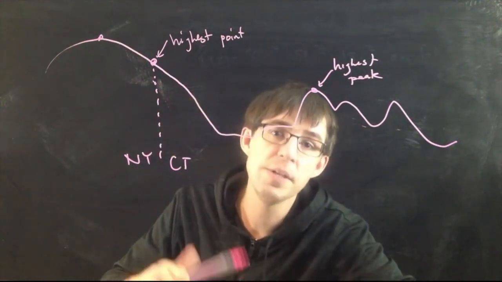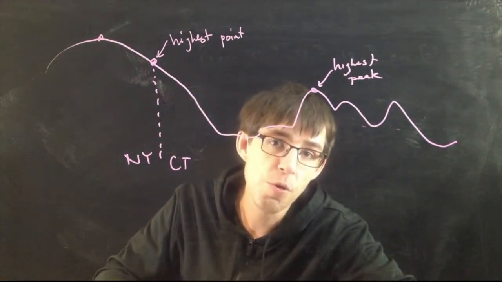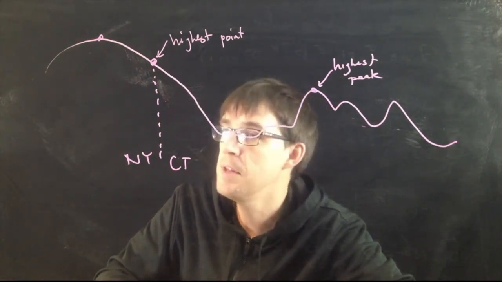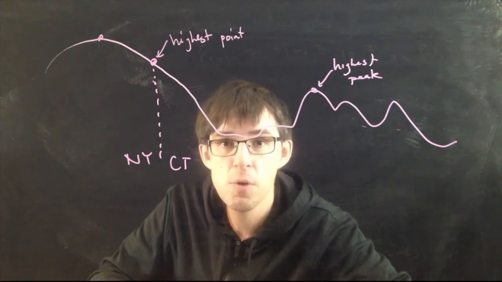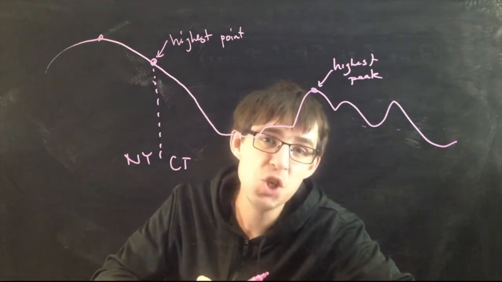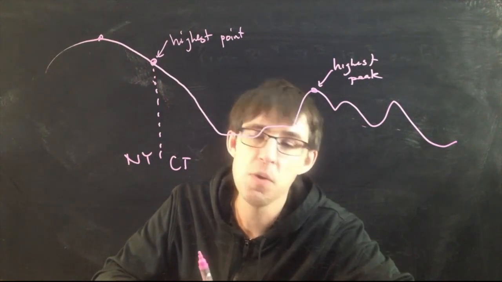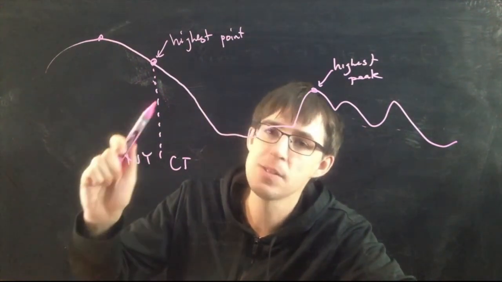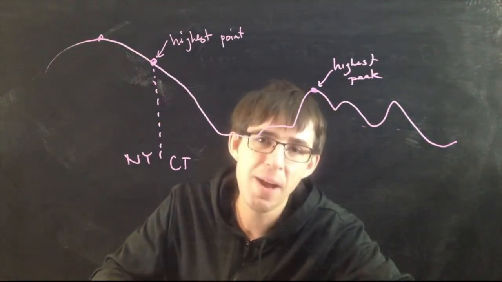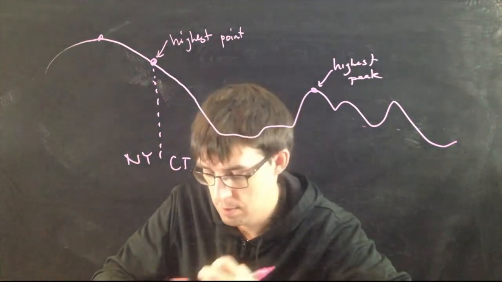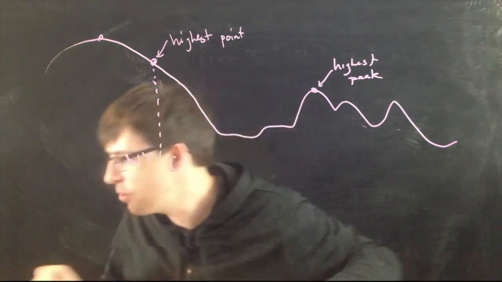They talk about a 2 or 3-dimensional version of the extreme value theorem, which basically says the same thing. The absolute maximum value occurs at a critical point or on the edge of the domain, on the boundary of the domain. And in the real world, in the case of the state of Connecticut, the highest elevation occurs on the boundary of the state. It's a true fact. Tell your friends. Amaze your moms.